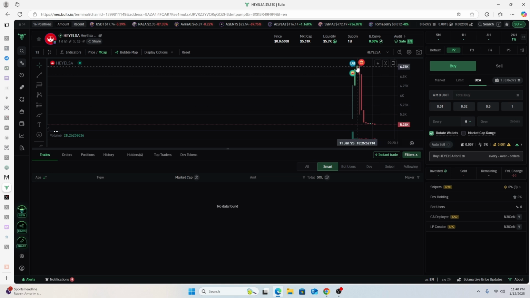Now BullX also has advanced DCA. In a situation like this where you have bought the top, you may want to DCA downwards to reduce your average. Now that's risky with an outright rug such as this, but sometimes it works, where people still decide to buy in and then you have an opportunity to opt out. So these are some of the advanced features obtainable with BullX Neo. Again, there will be a dedicated tutorial for all these features very soon.